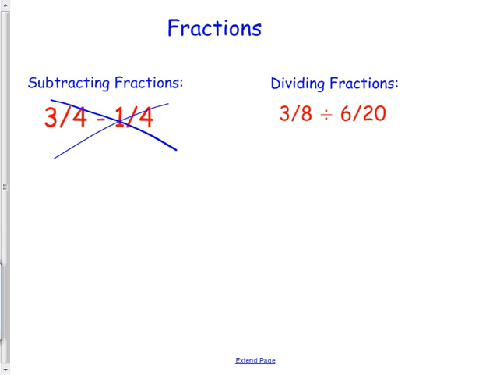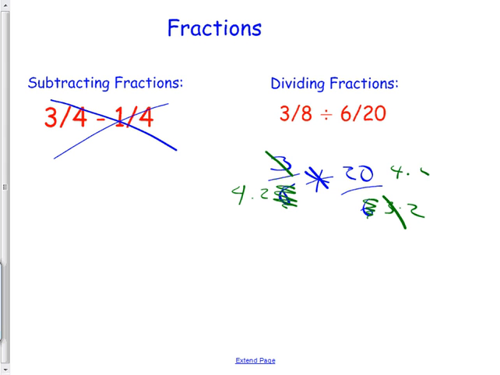So instead, you should change it to what? Multiply. 3/8 times, and I can't just leave this number the same. If I'm going to change this from divide to times, then I got to change this number to what? 26. Very good. And then, do you remember that part where I said you could cancel by doing stuff like this? What do 3 and 6 both have in common? They both have a 3 in them. 3 times 2, and now cancel, cancel. See what I'm doing there? What do the 20 and the 8 both have in them? A 2, something bigger though, a 4. So a 4 times 2 and a 4 times 5. Cool part is that then it just goes cancel, cancel.